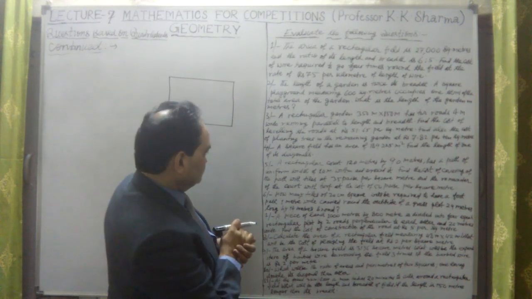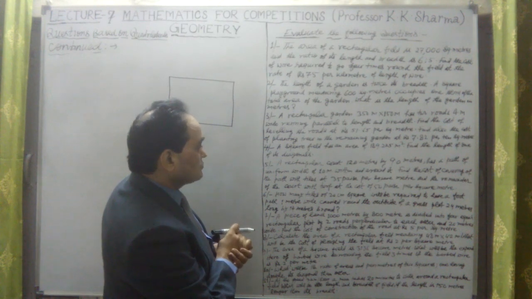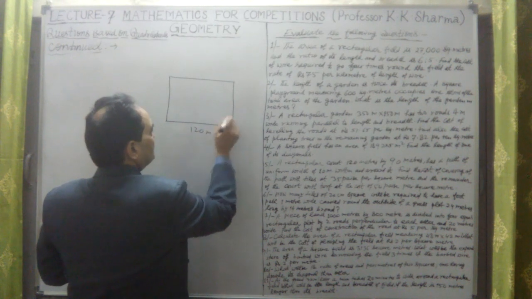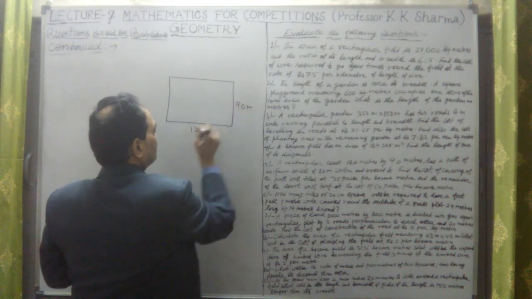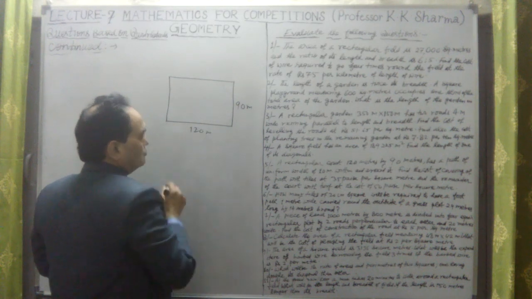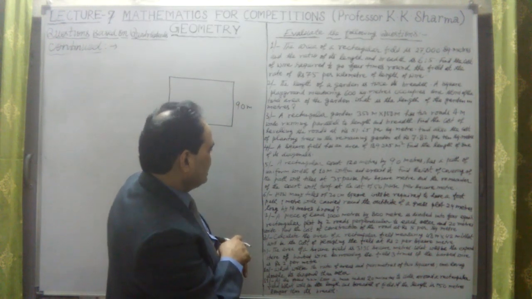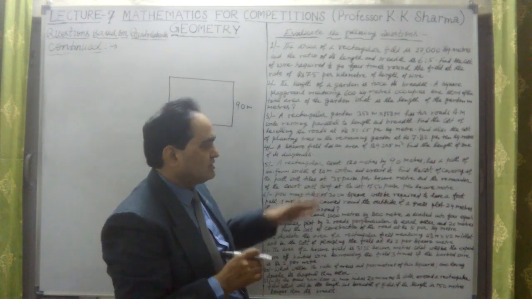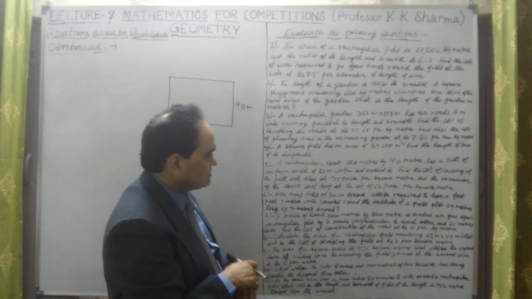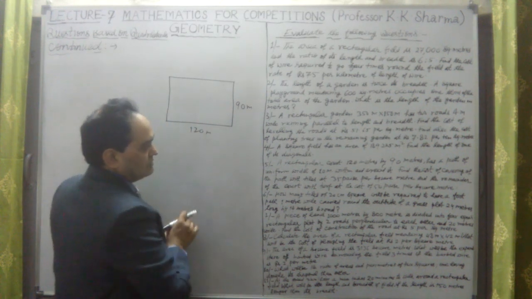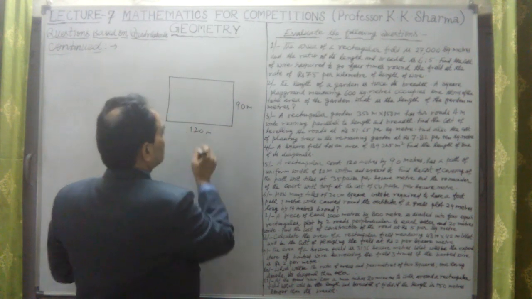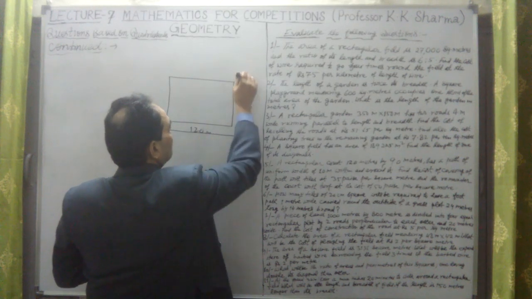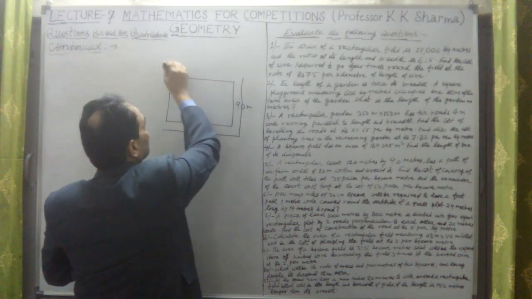Now it says a rectangular court 120 meter by 90 meter. Okay. 120 meter by 90 meter. Has a path of uniform width 10 meter within and around it. Within and around it. Okay, within and around it. It means there is a path around it. This is around it.